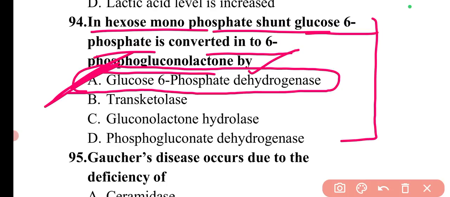So for these types of questions, you need to read all the cycles like glycolysis, glycogenolysis, HMP shunt pathway, TCA cycle, and urea cycle. So all these cycles you need to learn. For these cycles you can refer to any biochemistry book, for example Biochemistry by Satyanarayana. In that book you will find all these cycles.